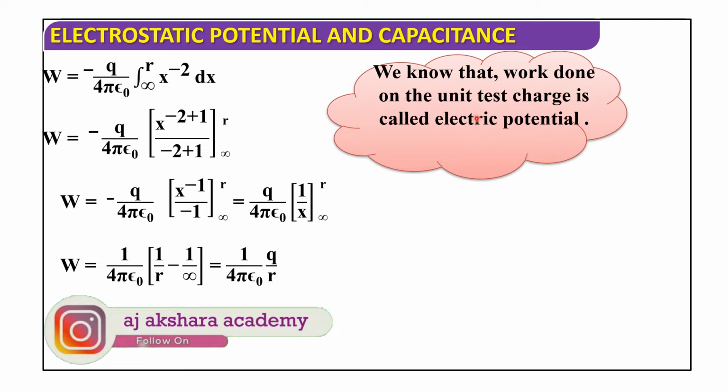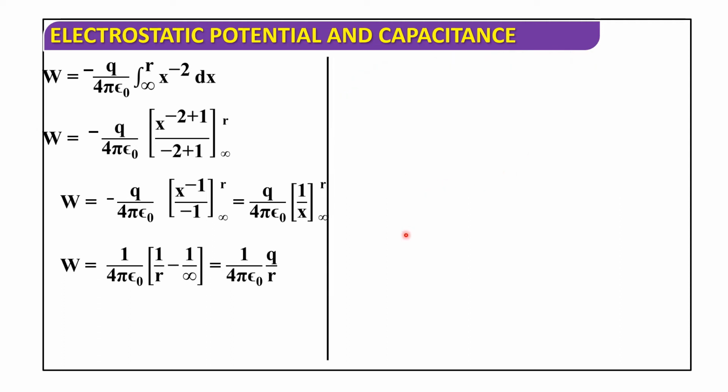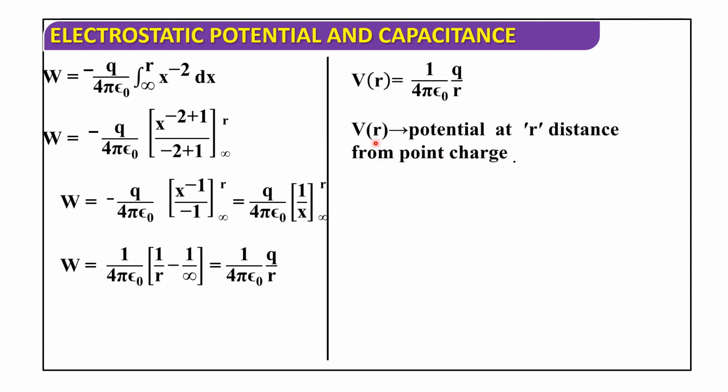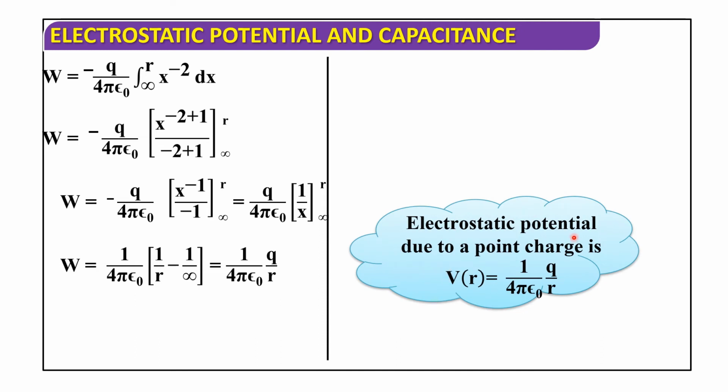We know that the work done on the unit test charge is called electric potential. So this is the electric potential. Here, electric potential V is equal to 1 by 4 pi epsilon naught, Q by r. V is the potential at distance r from a point charge. So, the electrostatic potential due to a point charge is V(r) equal to 1 by 4 pi epsilon naught, Q by r.